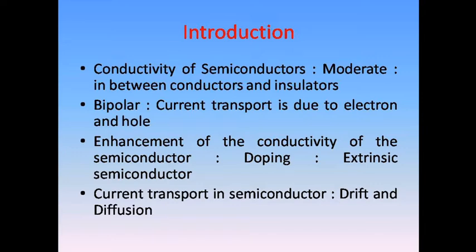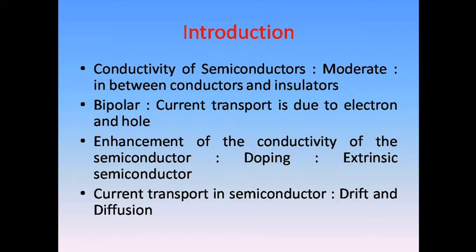The conductivity of semiconductors is due to the current transport of both electrons as well as holes. But in conductors, current transport is only due to the electrons. In semiconductors, the current transport is due to the electrons and holes. In the next few slides we are going to see how the conductivity of semiconductors is due to the holes.